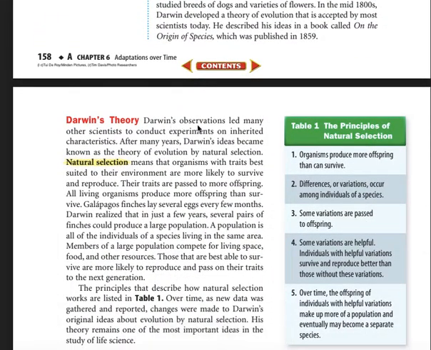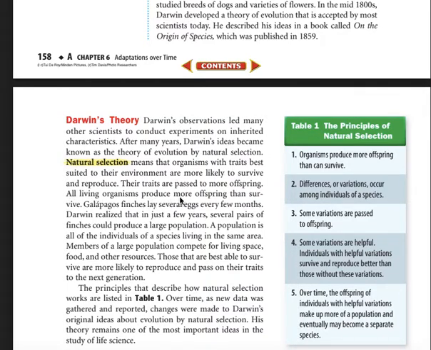Darwin's theory. Darwin's observations led many other scientists to conduct experiments on inherited characteristics. After many years, Darwin's ideas became known as the theory of evolution by natural selection. Natural selection means that organisms with traits best suited to their environment are more likely to survive and reproduce. Their traits are passed to more offspring.